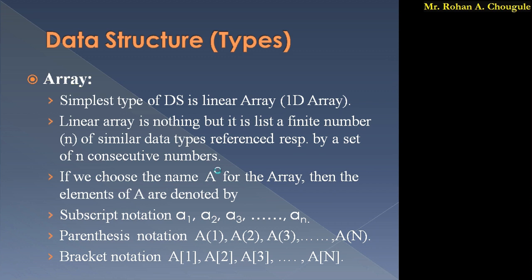The first is subscript notation, that is A1, A2, A3 up to AN. The second is parenthesis notation, where the index is written in parenthesis, so that's why it is called parenthesis notation. And the last is bracket notation, where we use a square bracket to denote the index. So in an array we use three different notations. This is a simple definition and the notations used in an array.